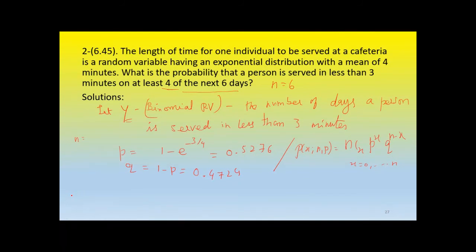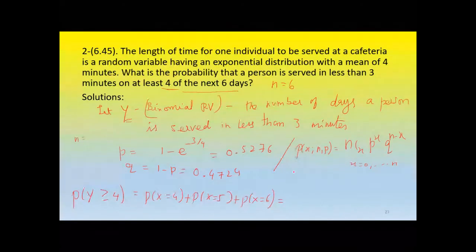So the probability of y greater than or equal to 4, at least 4 days. So greater than or equal to 4. For which we need to find probability of x is equal to 4, probability of x is equal to 5, and plus probability of x is equal to 6.